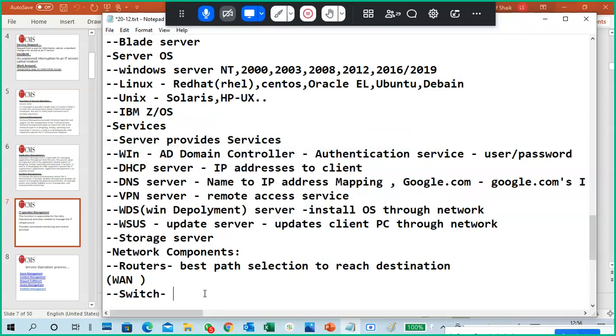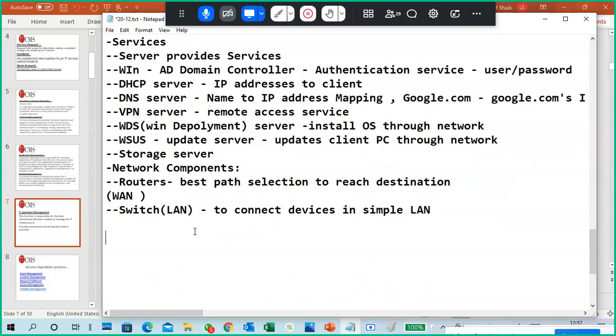Switch. What is this switch? We mainly use switches in LAN communication, to connect devices. That is simple LAN communication purpose. So that is the switches, and routers we use for outside connections.